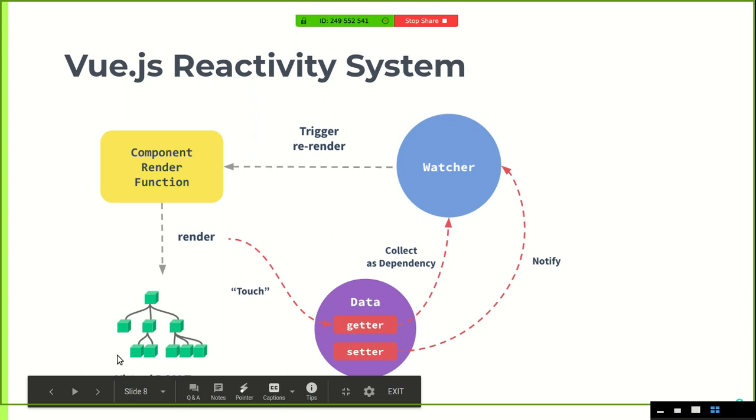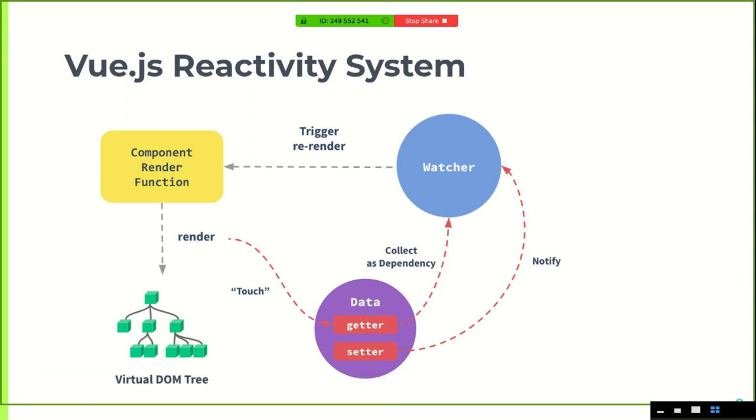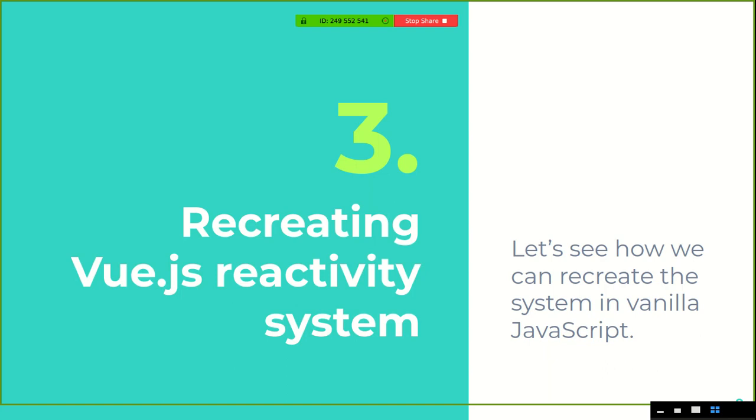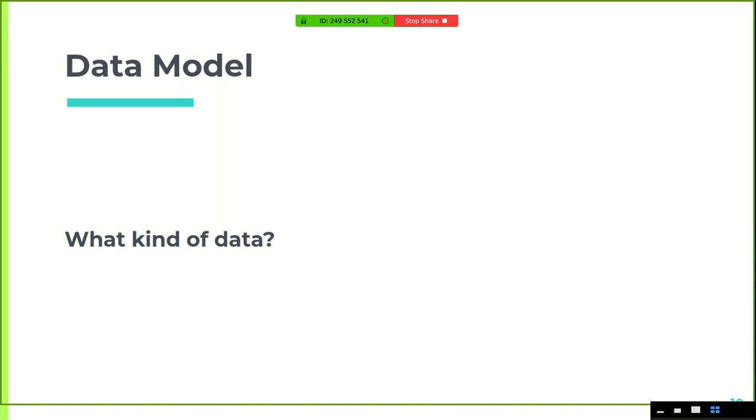So by now we know what the reactivity system in Vue.js looks like. Now that we understand the building blocks of the reactivity system, we can recreate it in vanilla JavaScript. It's not that difficult, so let's get started.